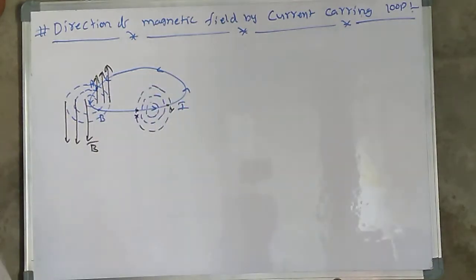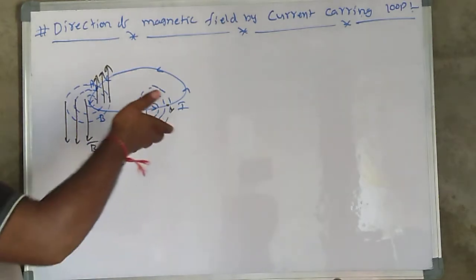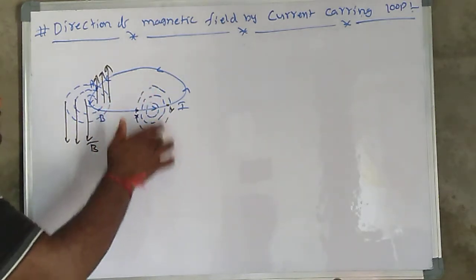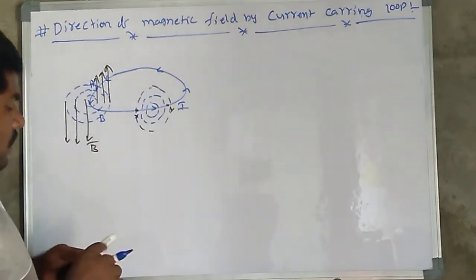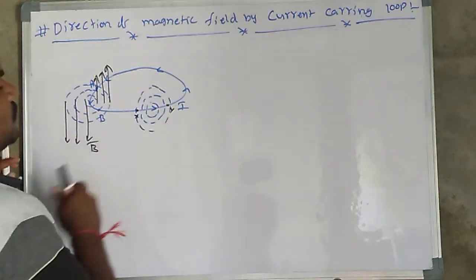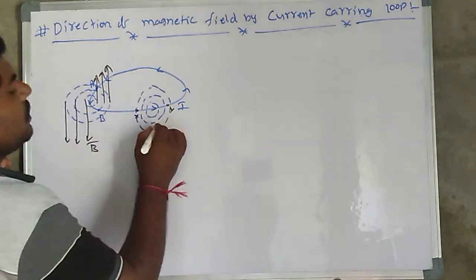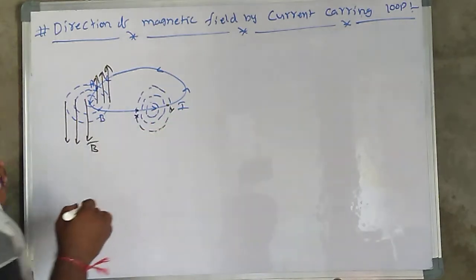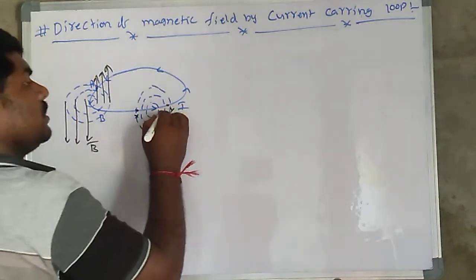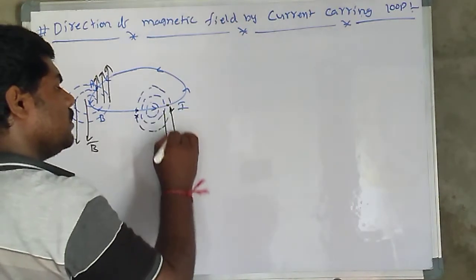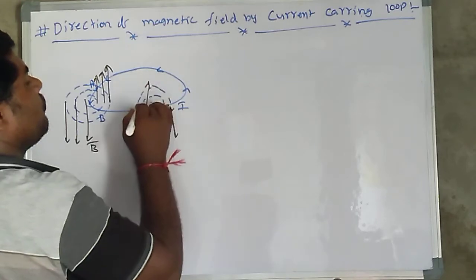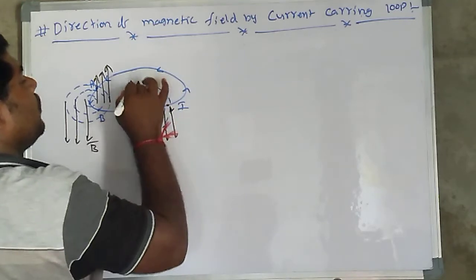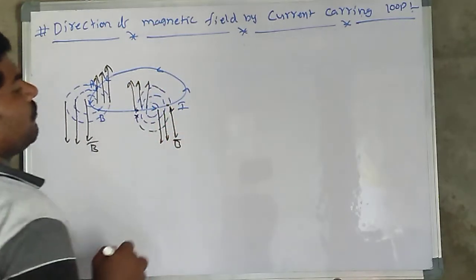Here also, in this area, it is out of the paper, away from the board. So that's why this is the direction. Here it is into the board, and here it is out of the board. This is the magnetic field.